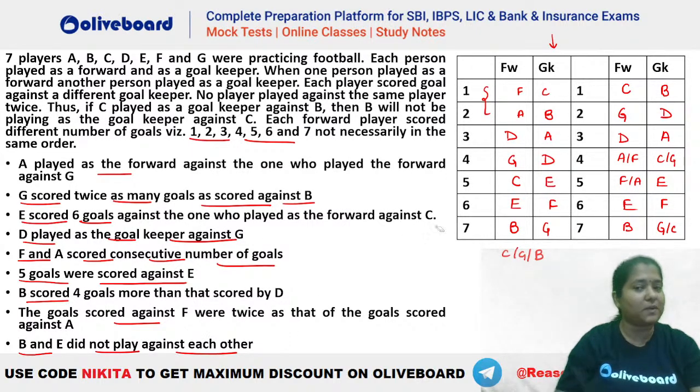B and E did not play against each other. So here A and B are playing. Here B and G are playing. Right. So B and E are not playing at all together. So you can see this will be the valid case that you will be getting here.